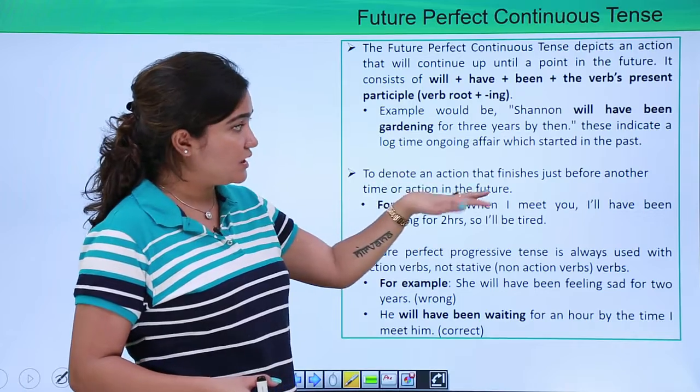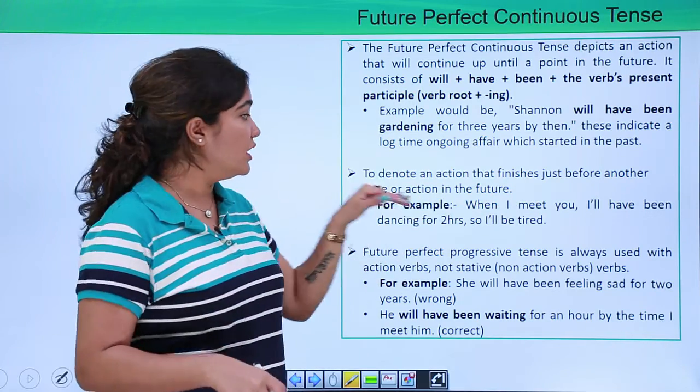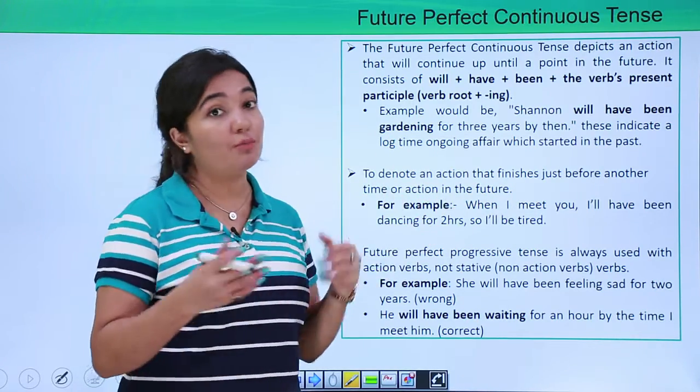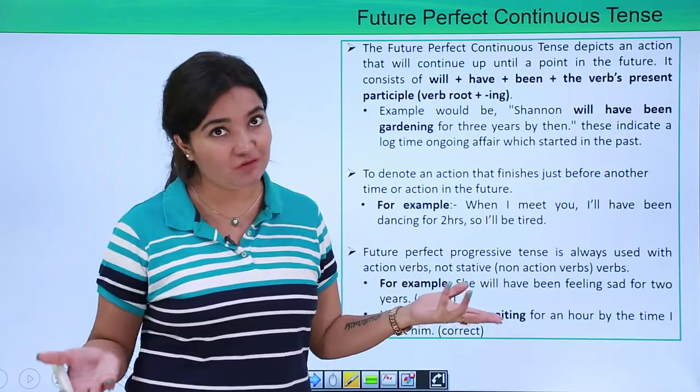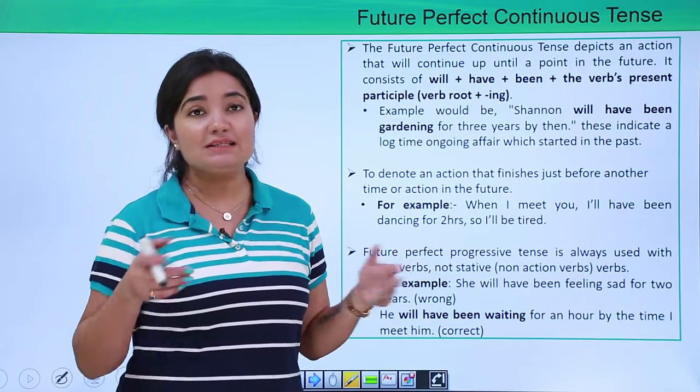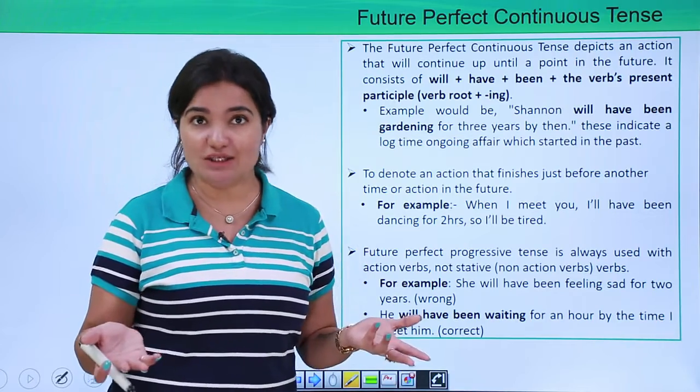Now, to denote an action that finishes just before another time or action in future. Because it is not the simple form of future tense, there is definitely a subclause added to it, right?